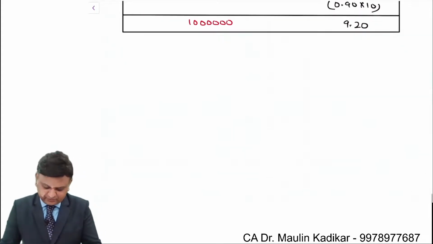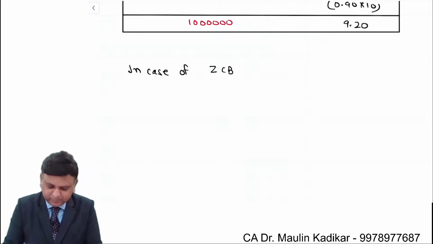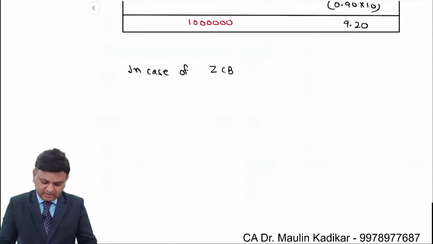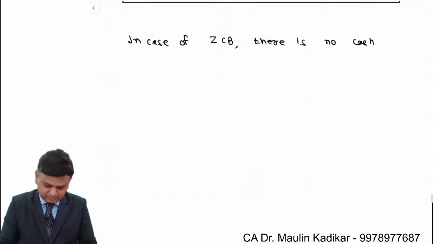Please write down with paragraph. In case of zero coupon bond, there is no cash accrual in between.